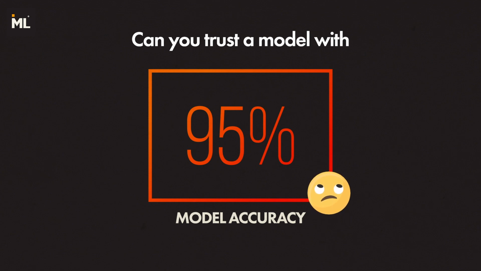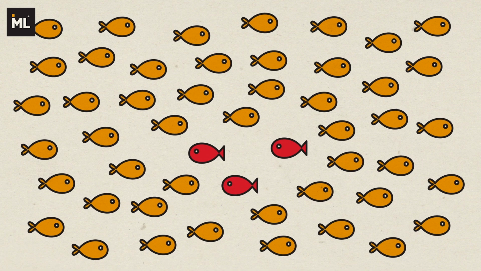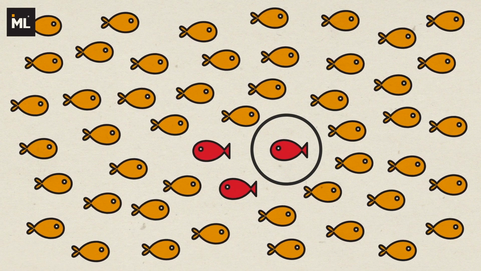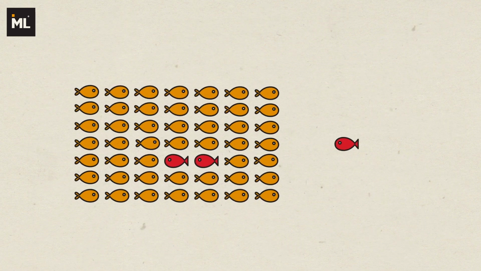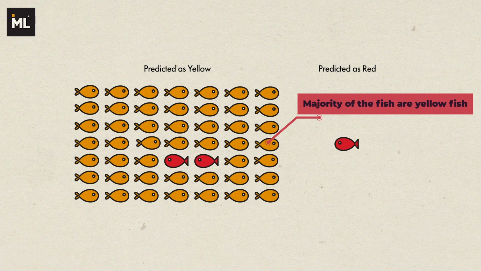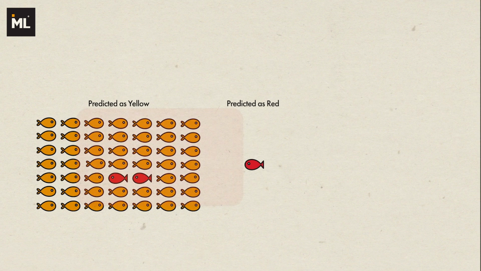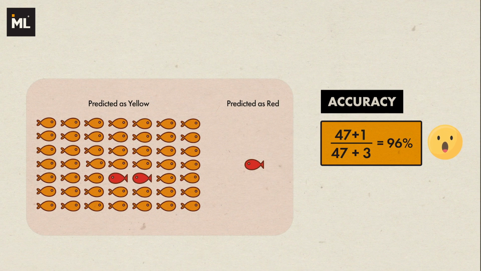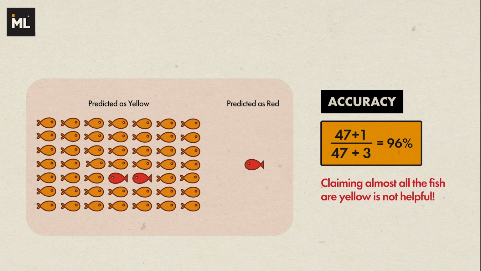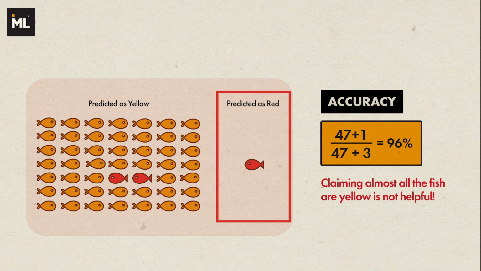Well, here is an example. Assuming we have a model that simply labels almost every fish as yellow fish. Given the majority of the fish are yellow fish, the model can easily achieve 95% overall accuracy. Intuitively, we know that claiming almost all the fish are yellow fish is not helpful, and we should focus on identifying the red fish, which is the positive class. Then the question is, how do we find a matrix to achieve this goal?